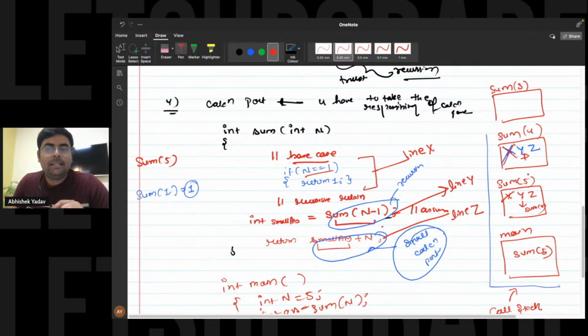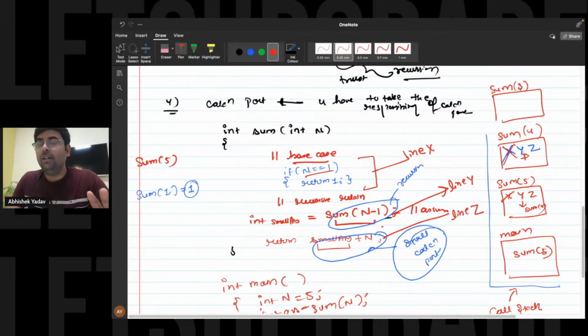In sum of 4, similarly, this sum of 5 is waiting for the answer of the smaller and similar subproblem at line number Y. This sum of 5 is saying, okay, I am the larger problem statement. In order to solve me, first go and solve sum of 4. You are standing in sum of 4. Again, you're saying the same thing: I am the larger problem statement. In order to solve me, first go and solve the smaller and similar subproblem statement. So at line number Y, it is waiting. This sum of 4 is waiting at line number Y in his world, and this sum of 5 is waiting at line number Y in his own stack frame. Now you are standing at sum of 3.